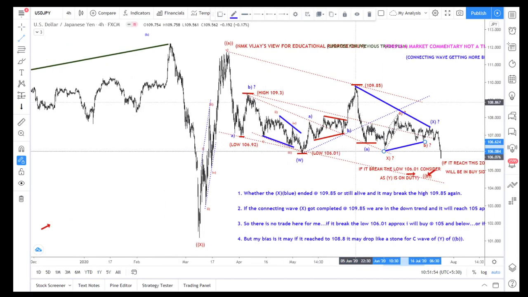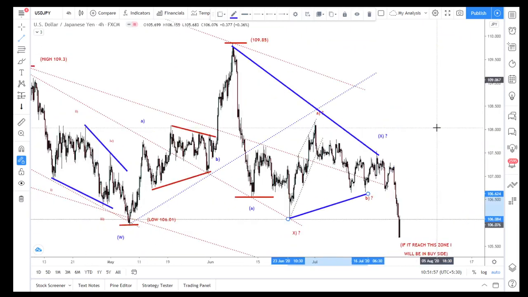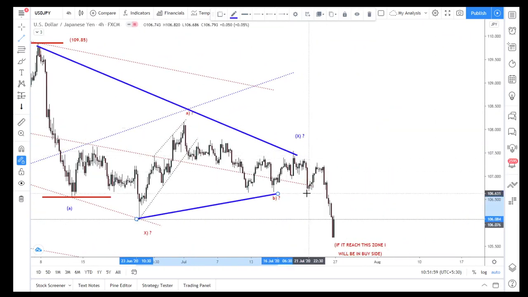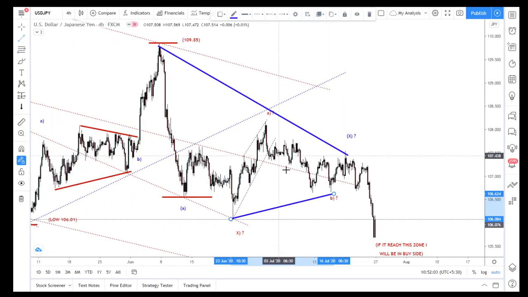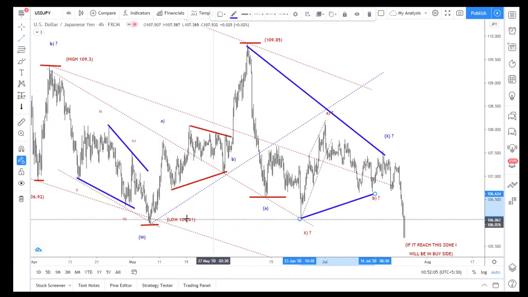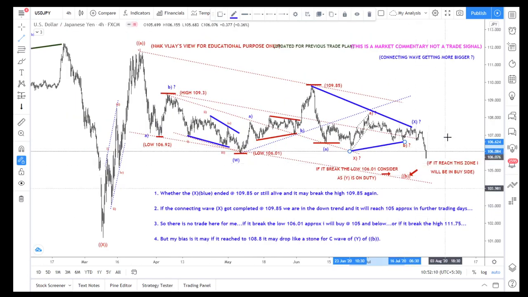So W, then A B C D E as X, and here ABC is A, ABC is B, and C. So it will break that low. So now it is valid for an aggressive move to the upper side. So this whole pattern is completed.